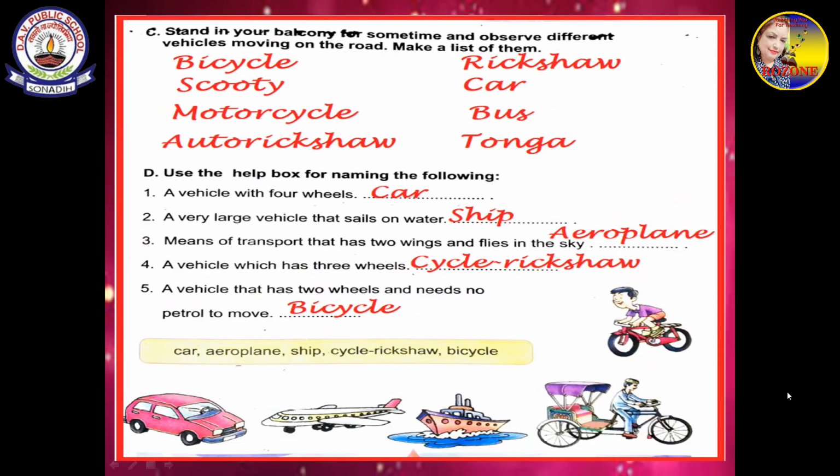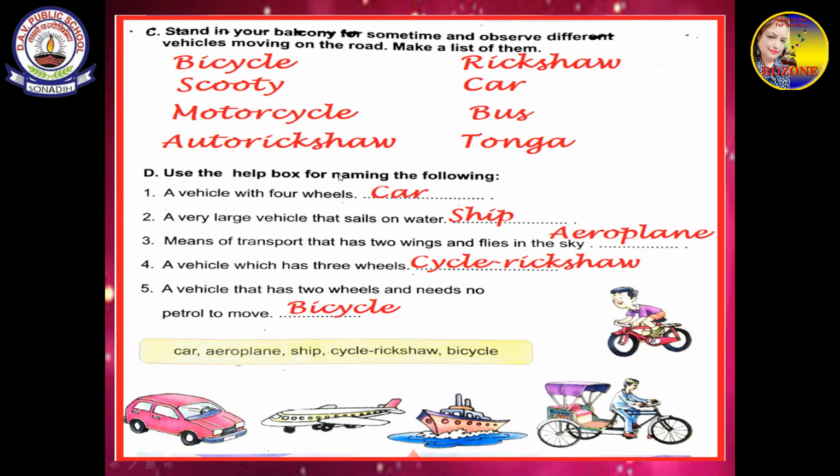Stand in your balcony for some time and observe different vehicles moving on the road. Make a list of them. When you stand in your balcony, anywhere near your house or outside your house, you will see many vehicles moving on the road. I have written some of them: bicycle, scooty, motorcycle, auto rickshaw, rickshaw, car, bus, tonga. You can write some other means of transport also if you see more vehicles moving around.